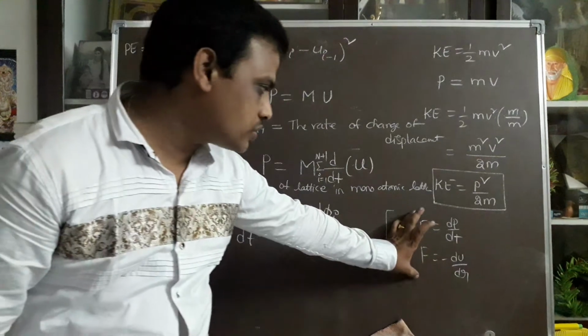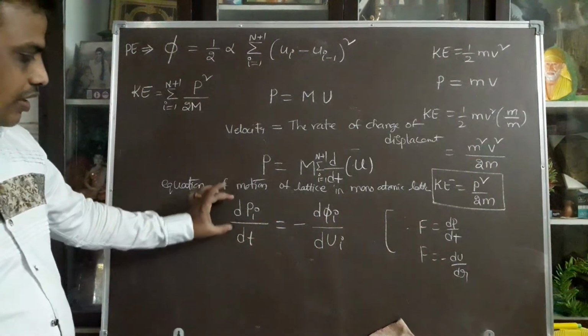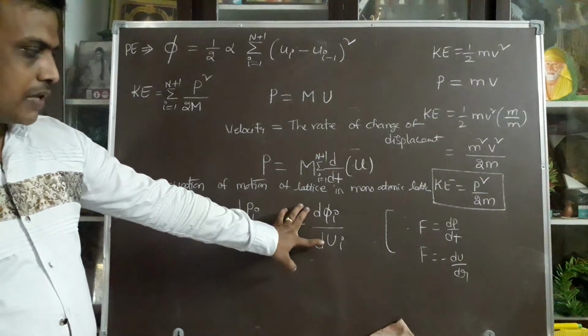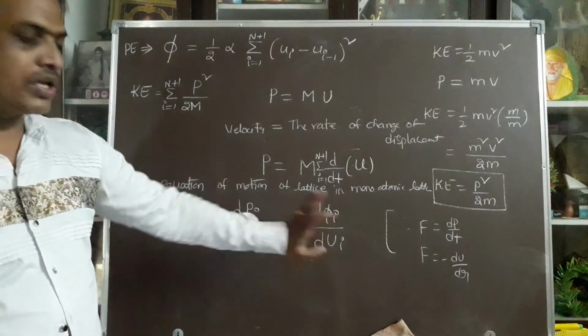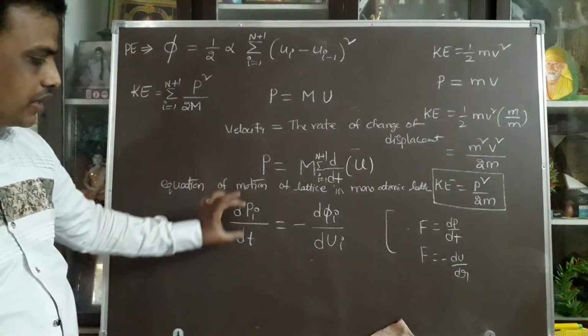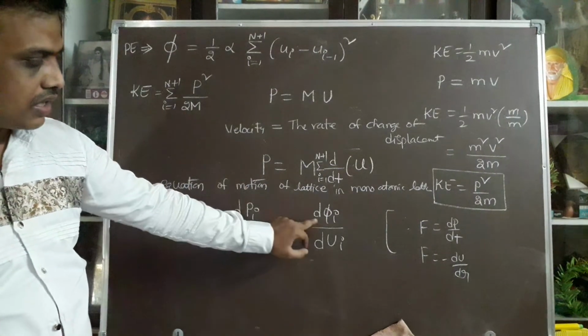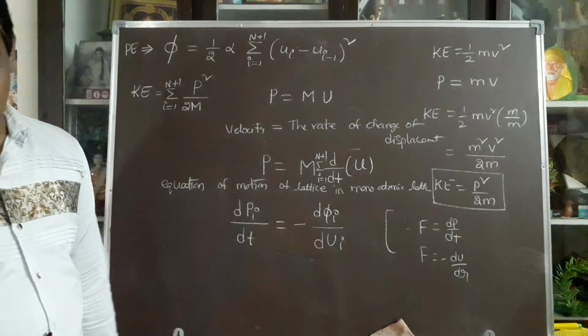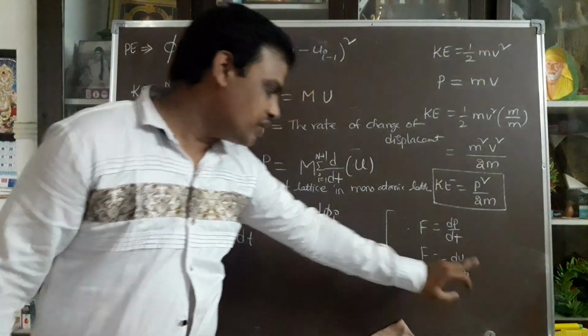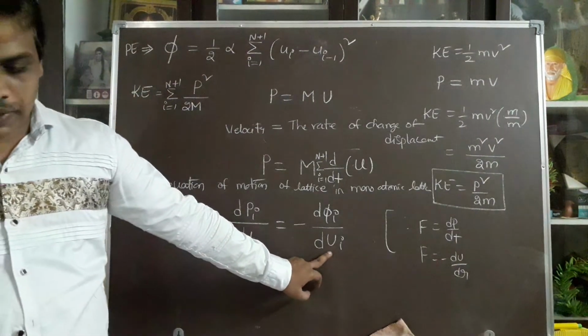So according to these two equations, I am taking the rate of change of momentum is equal to the negative differentiation of potential energy. Here potential energy is represented by pi. So dpi by dt is equal to minus dpi by dui. Ui is with respect to position. With respect to position, I am taking the displacement.